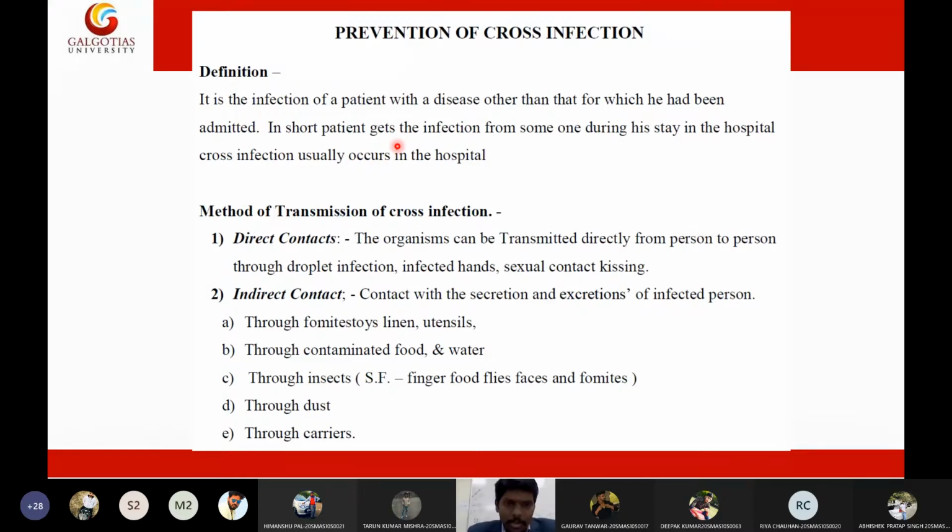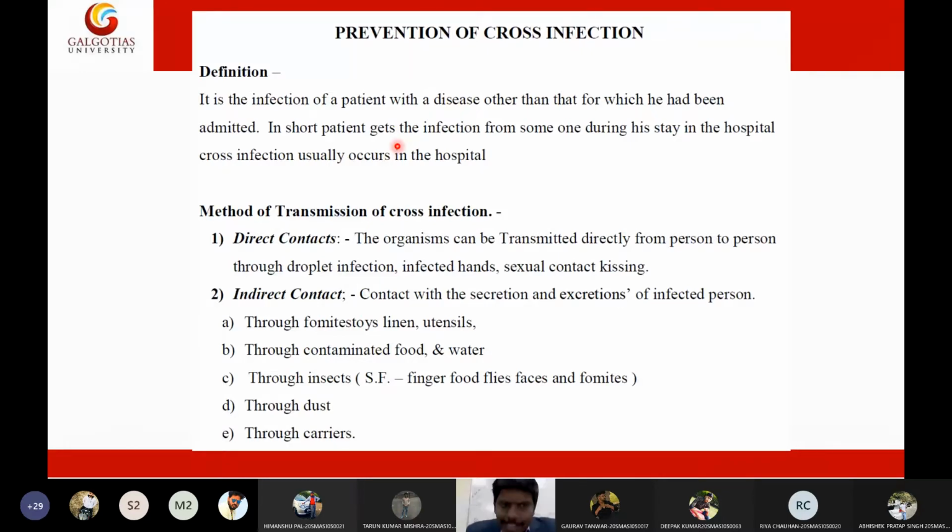We also need to maintain safety measures, such as wearing gloves, proper aseptic measures, prevention of insects, and maintaining a hygienic environment in the hospital. By maintaining these hygiene parameters, we can reduce the risk of cross infection. We need to keep barriers to prevent either direct or indirect contact with the patient.